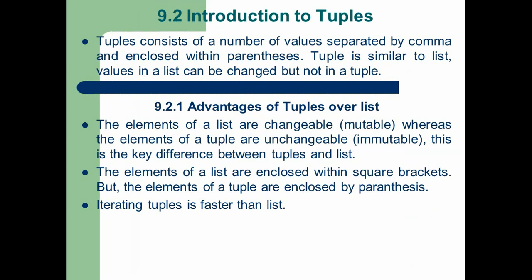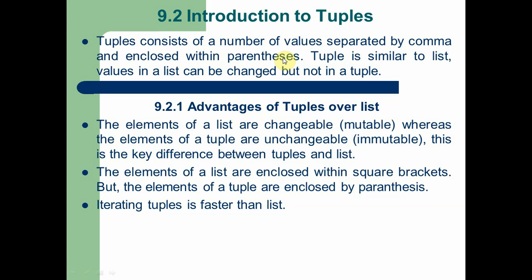What is a tuple? Tuple is also a data type of Python. It is similar to list with some differences. A tuple consists of a number of values separated by commas and enclosed within parentheses. Of course, a list also contains a number of values separated by commas, but lists are enclosed within square brackets, but tuples are enclosed within parentheses. So difference number one between list and tuples is lists are enclosed with square brackets, tuples are enclosed with parentheses.